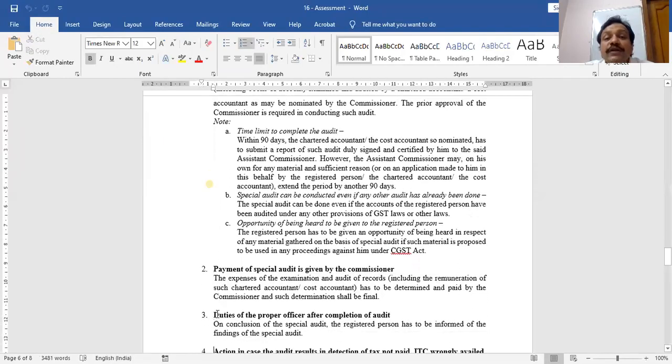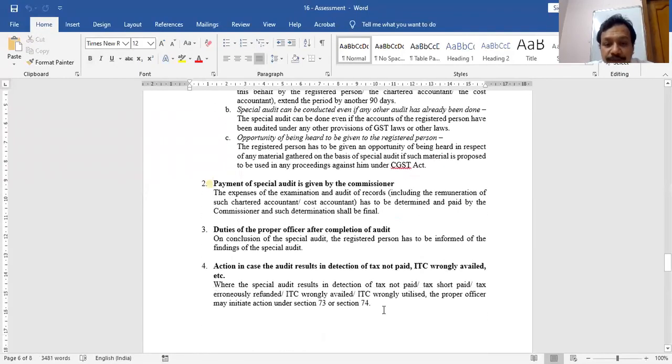What are the duties of the department when they have conducted the audit? The registered person has to be informed about the findings of this audit. And the last point is the same, just like section 65. In case any fraud is detected in terms of less tax paid, no tax paid, wrong refund claimed, or wrong ITC claimed, then the department can proceed to initiate action under section 73 and 74 against this registered person whose special audit has been conducted. That's it.